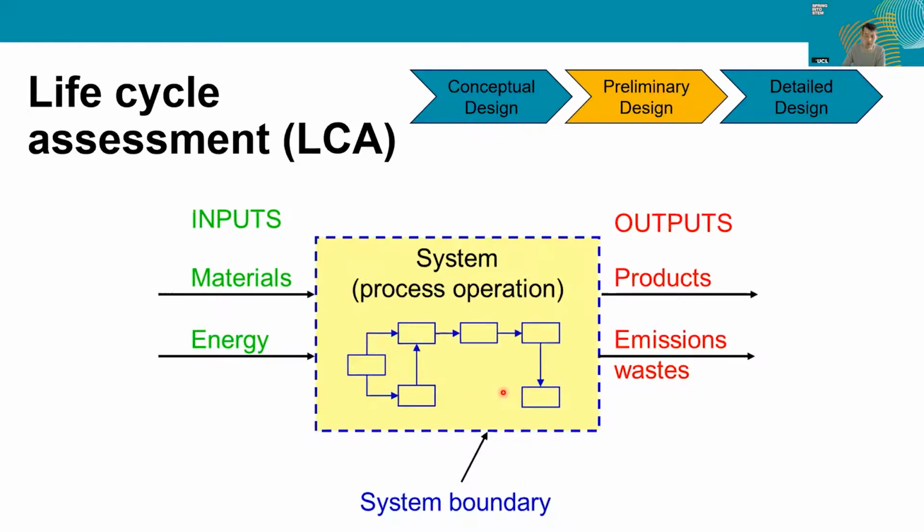However, the definition of this system boundary is quite important, as it does define the scope of your assessment. The students within the project do a gate-to-gate analysis. So this is considering effectively just the process itself, cutting off where the inputs, the material and energy, come into our process, and stopping where the products and emissions leave. There are others the students do not consider. So you could consider, say, cradle to grave or well to wheel as other system boundaries, for example.